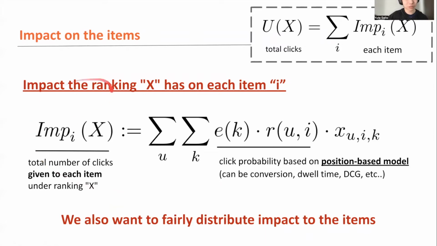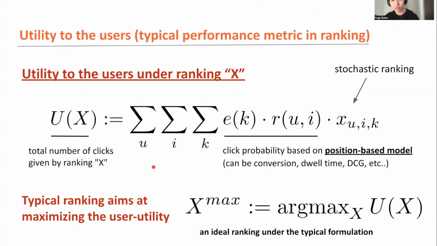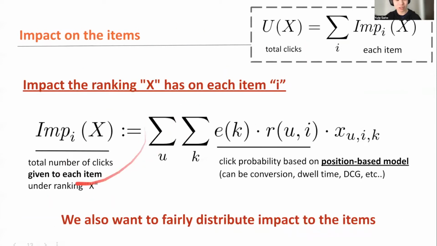So I'm going to also define the impact that each ranking X has on each item I. Impact I of X is the total number of clicks given to each item on the entire platform under ranking X. This is defined very similarly to the user utility metric, but I just dropped the summation over I, because the impact is defined for each item.